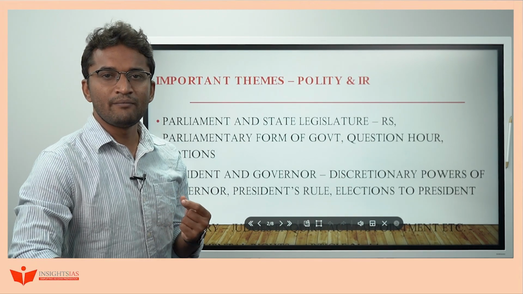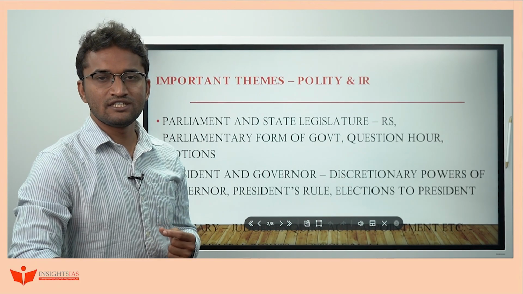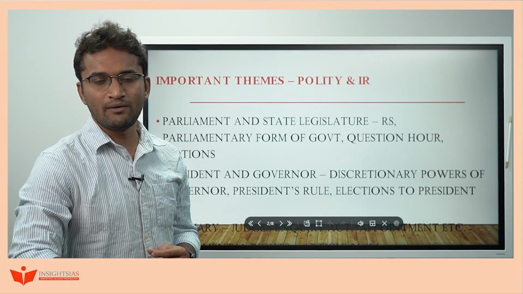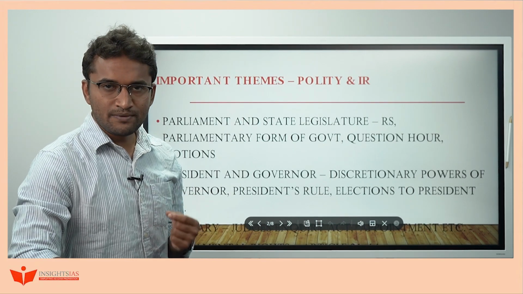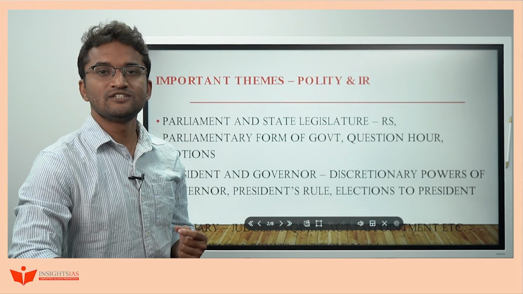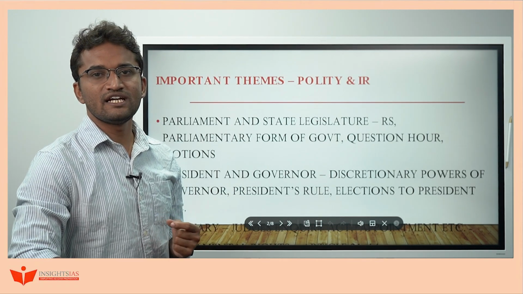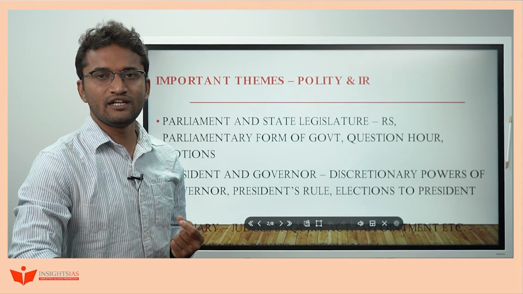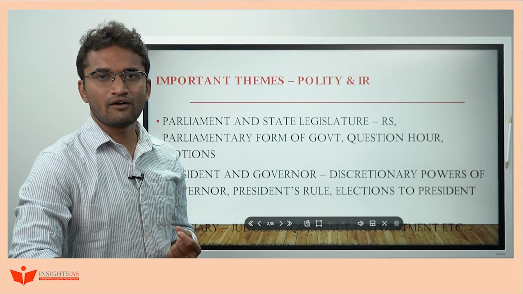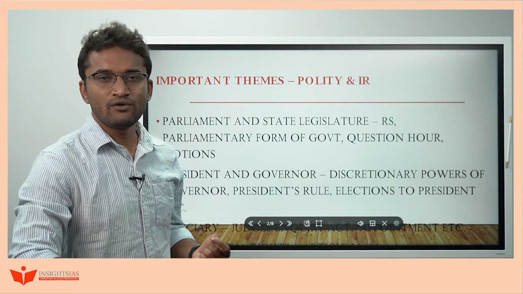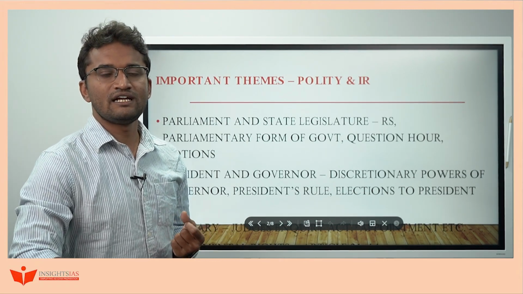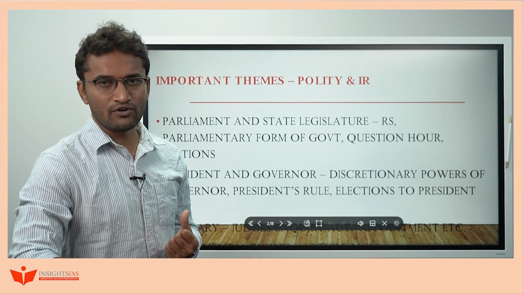What are all the mechanisms available in the legislature in order to make the executive accountable, like question hour, short notice, adjournment motion, etc. Especially in the Lakshmikant book, the parliament chapter is very important. Try to go through each and every line of it. In 2013 or 14, we got a question on the estimates committee. In 2018, we got a question on the rules committee. Likewise, go through parliamentary committees also, and as a network building part, try to go through parliamentary forums.